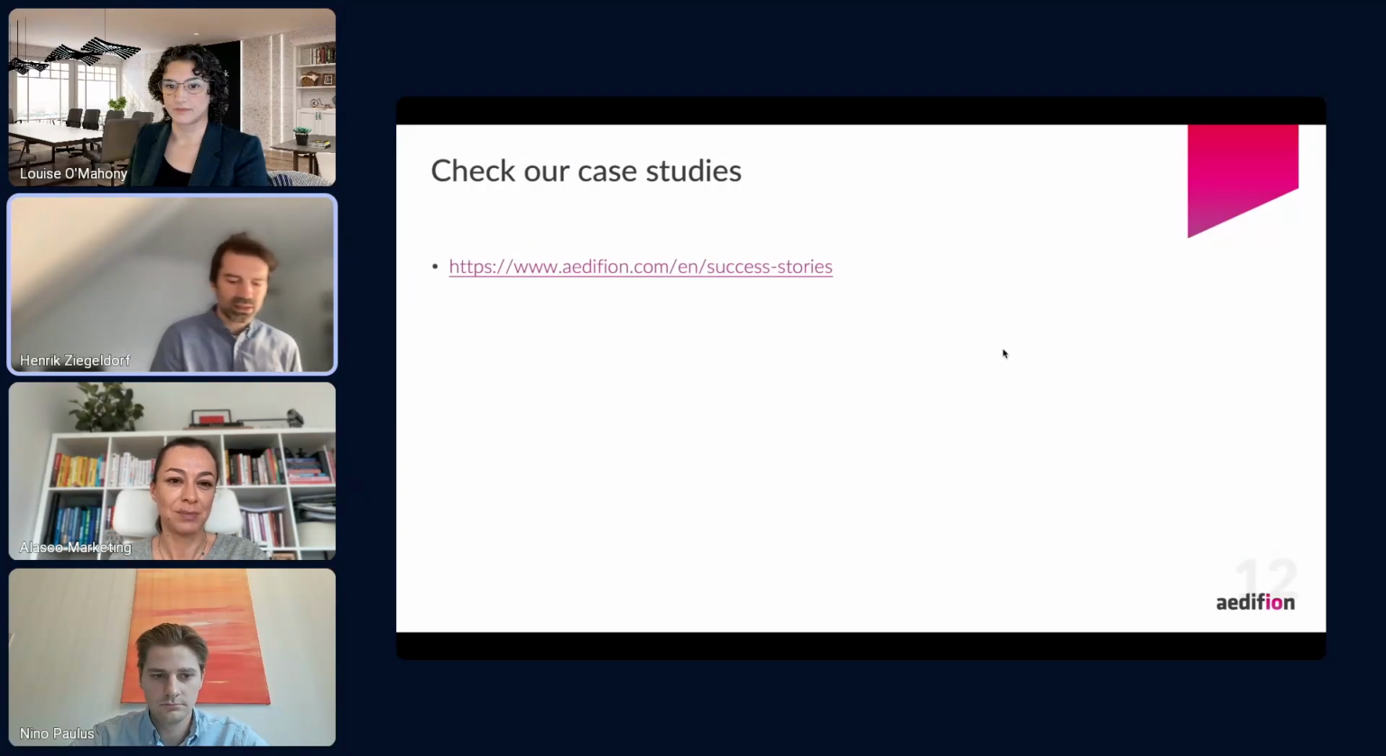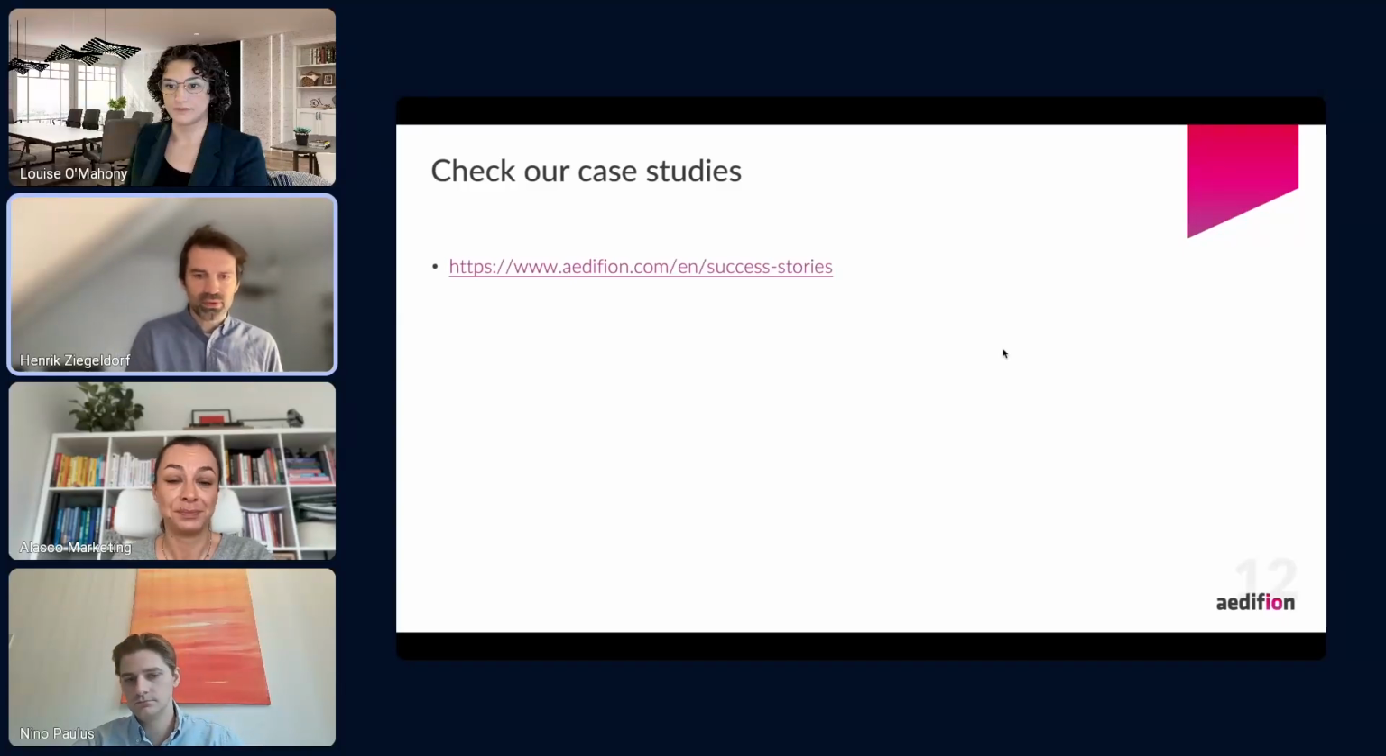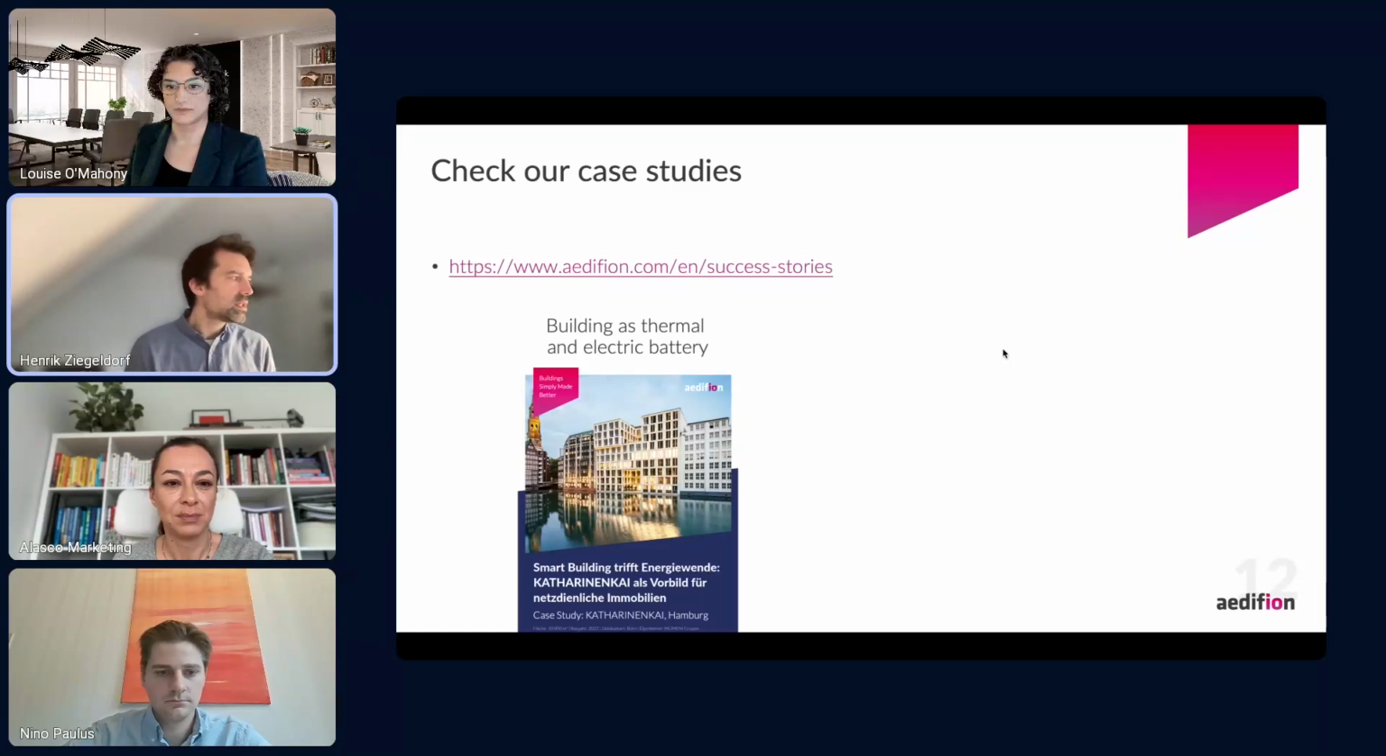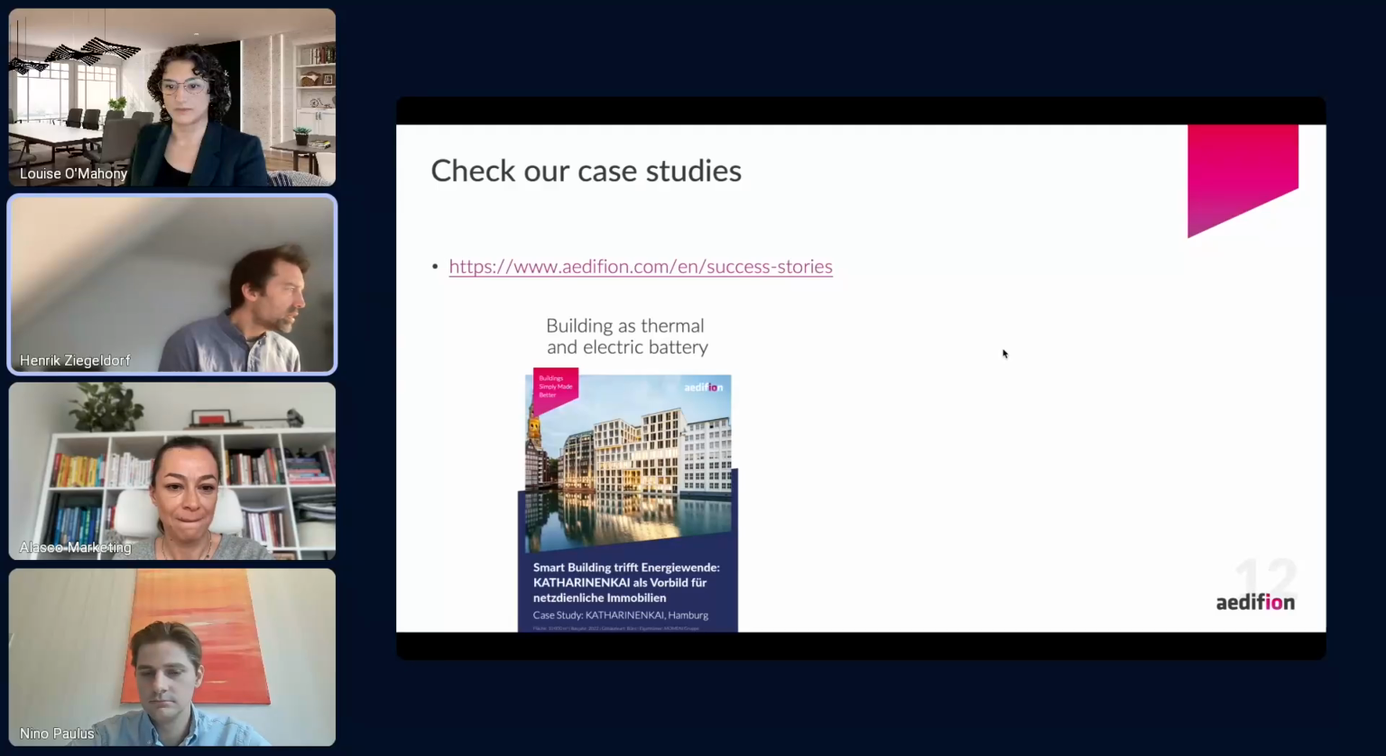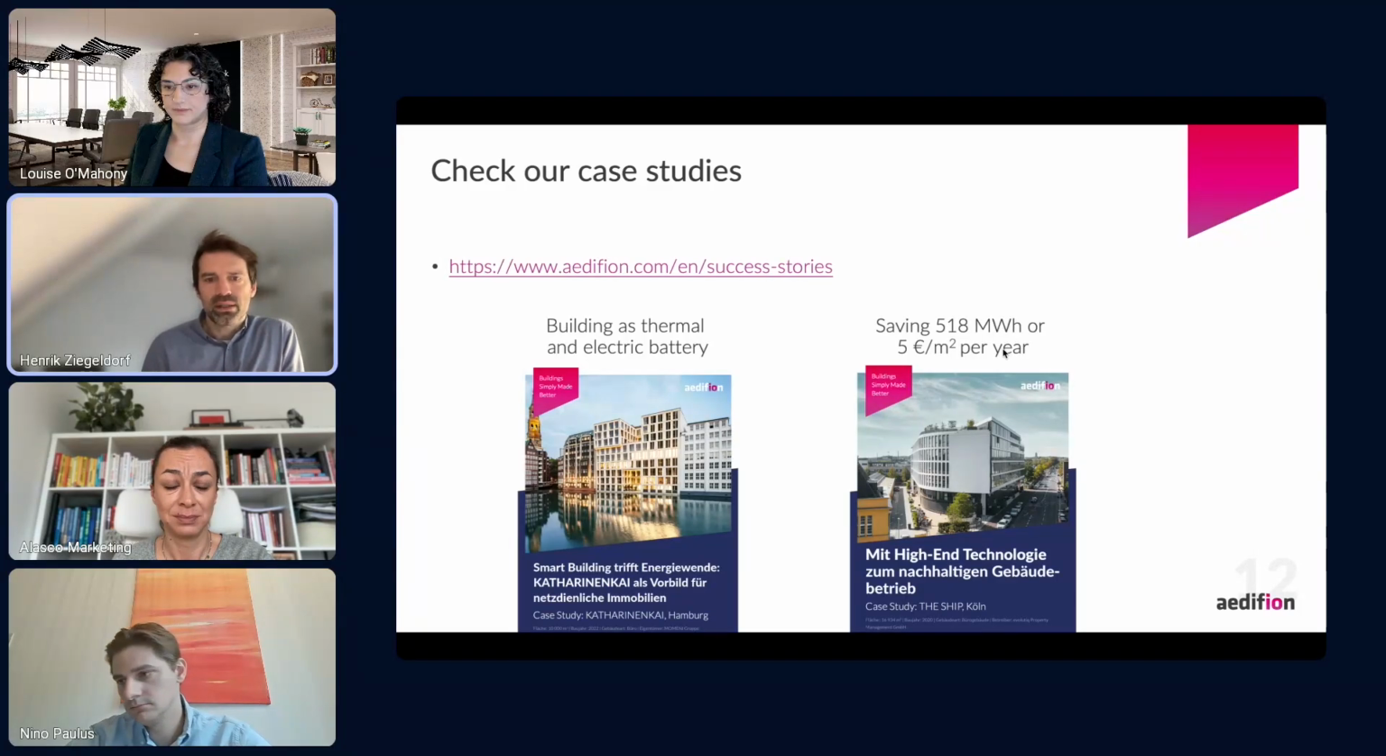So there's a lot of case studies there, but there are two that especially apply to what I told today. The first one is the Katharinenkai, which is a case study together with the Momeni group. This is where we applied dynamics on a real building and used the building as a thermal and electric battery. And the second one is the ship in Cologne, where we save over 500 megawatt hours of electricity per year,